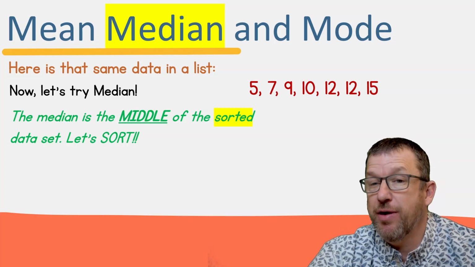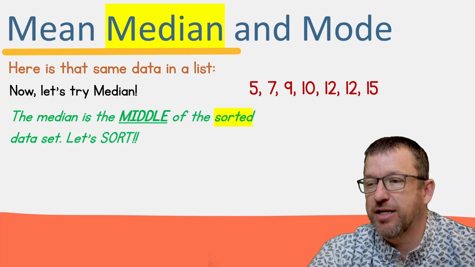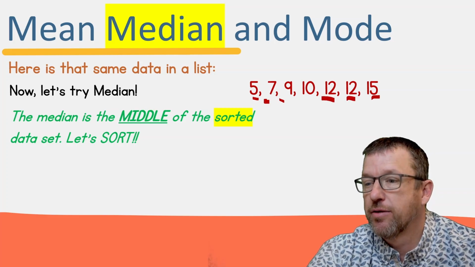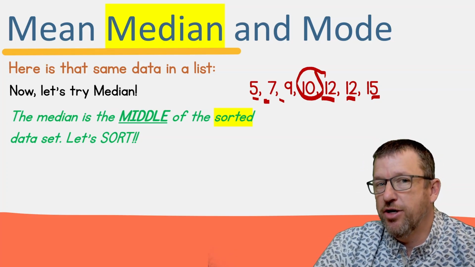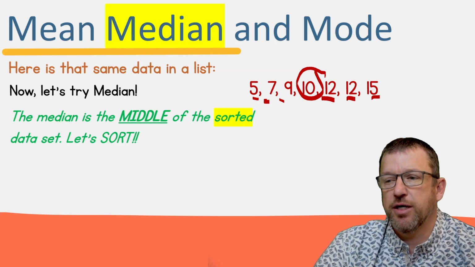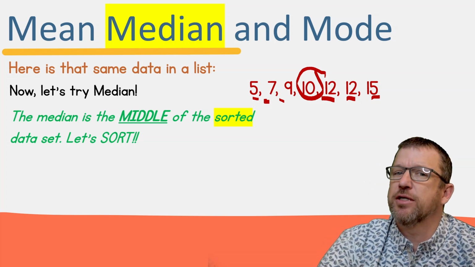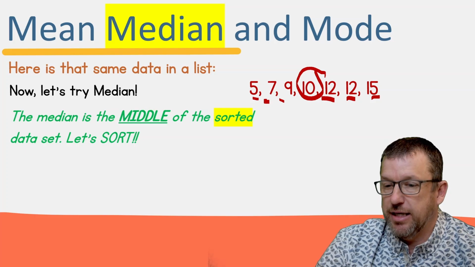So we look at it and we say we have 7 spots, right? So what would the middle of 7 be, right? We have 1, 1, 2, 2, 3, 3, and here is our middle because it's the one that's left by itself. And I know you might be saying, what happens if there's an even number? That was 7 data points. We're going to get to that in a second, okay?